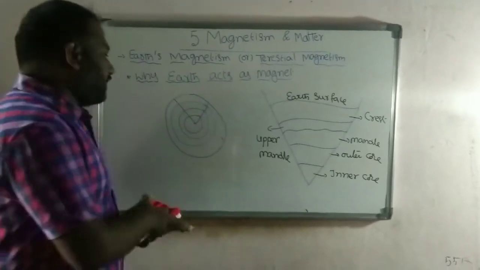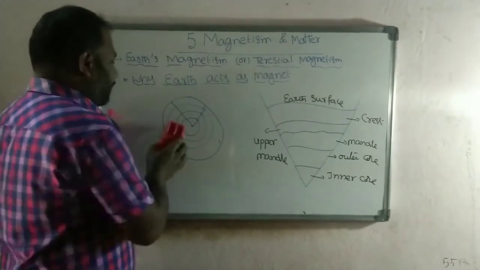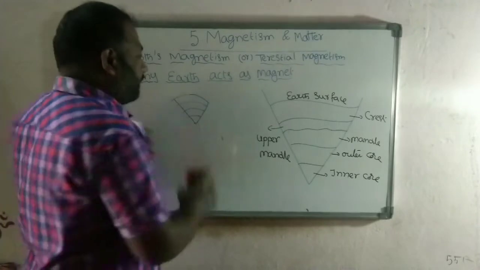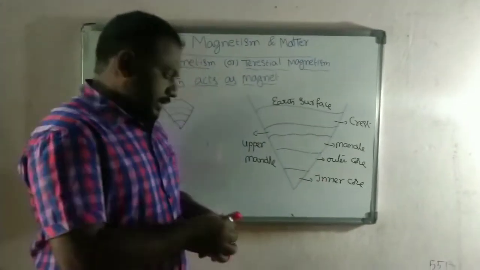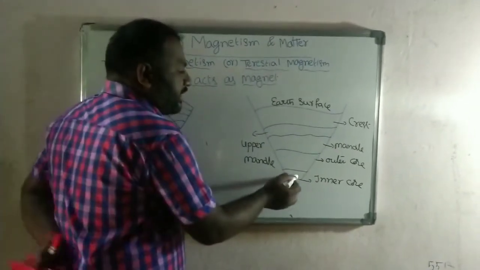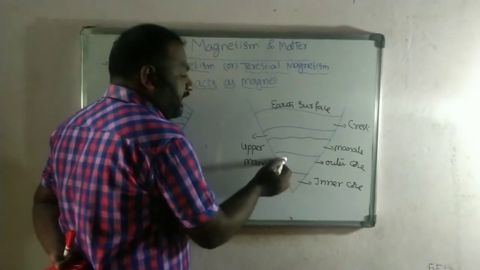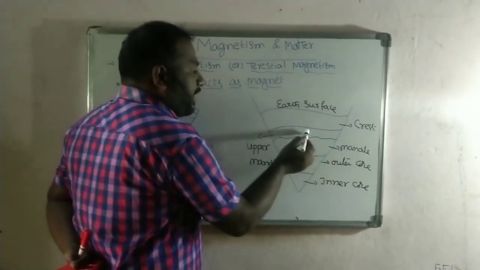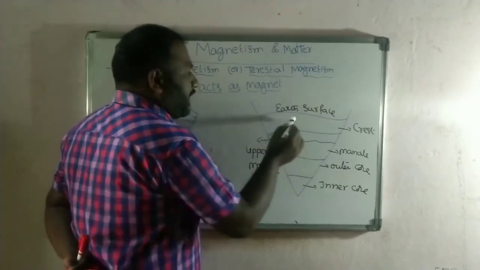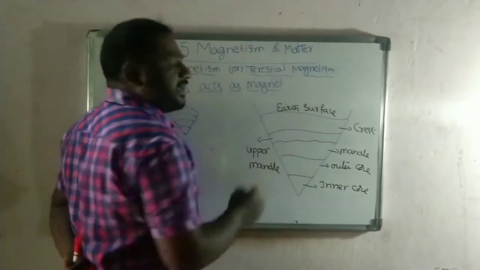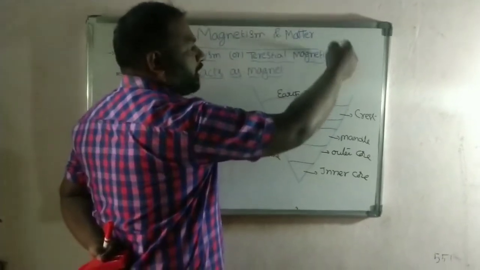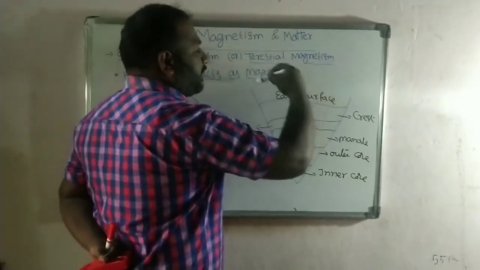I consider a small portion here. This is the inner core of the Earth, this is the outer core, the mantle, the upper mantle, the crust, and the Earth surface. After that we have the ionosphere, troposphere, like that.